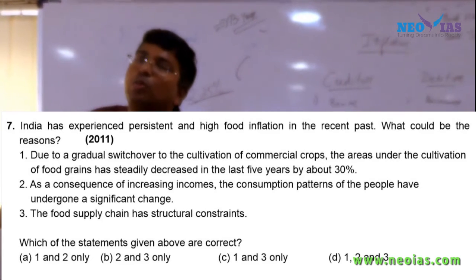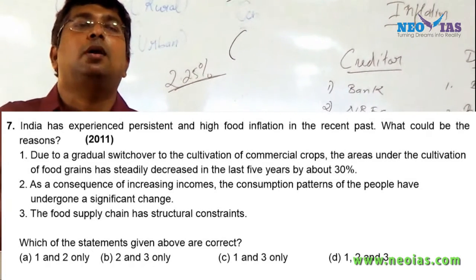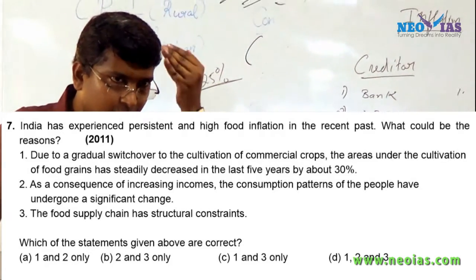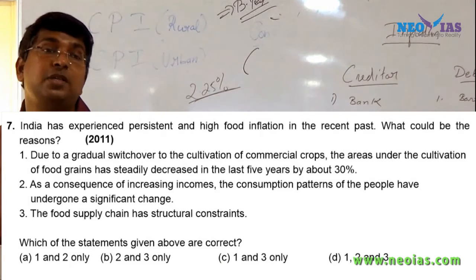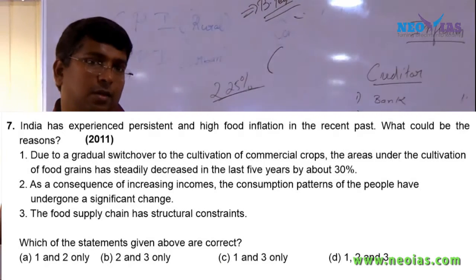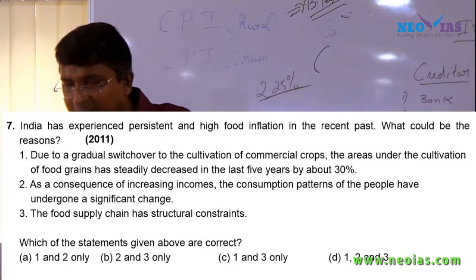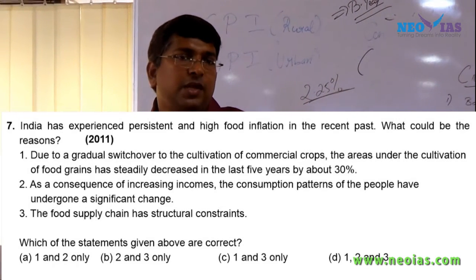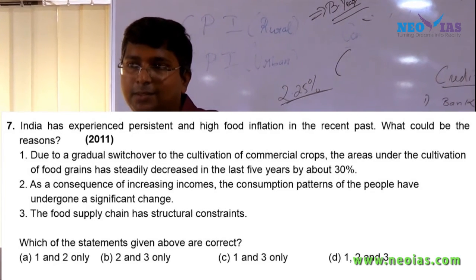UPSC makes statements like this to catch your attention. You need to find out how UPSC sets questions and how it makes a particular statement wrong. If you know this statement is wrong, it becomes very easy to reach your answer. Eliminate that statement.